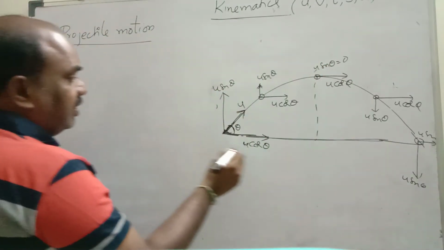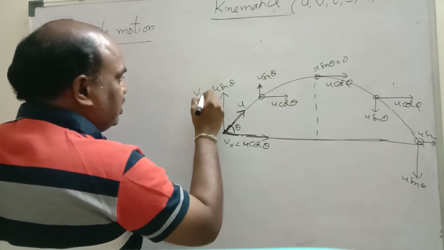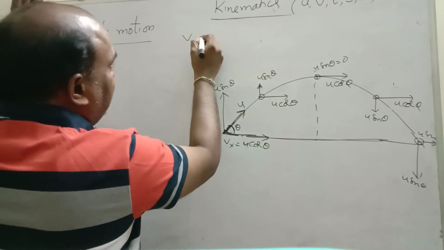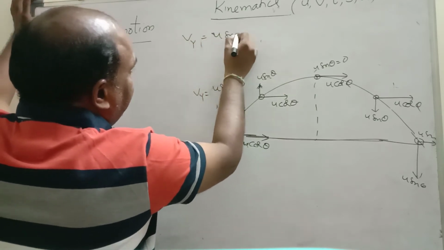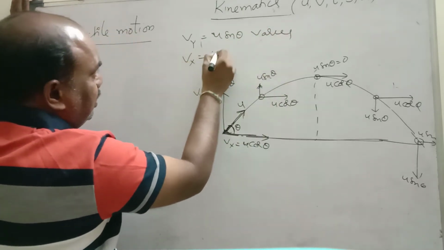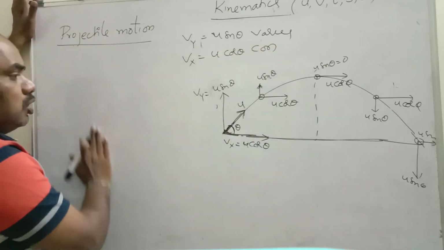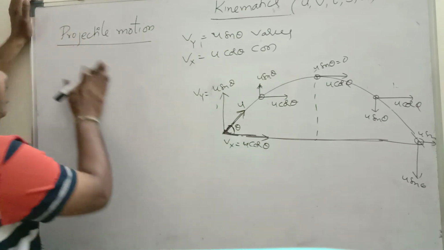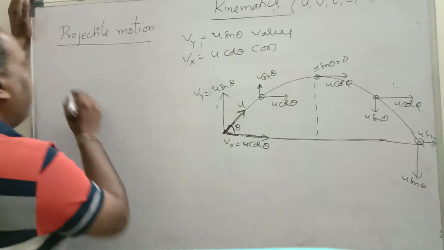Here, this is Vx, the velocity in the x direction, and this is the velocity in the y direction. Remember, the velocity in the y direction, u sin theta, varies. But the velocity in the x direction, u cos theta, is constant. So if you know this small picture, all the rest is very easy, and the derivations are very simple. First of all, we will find the maximum height.